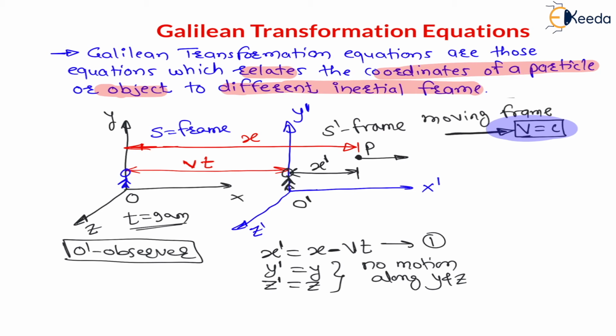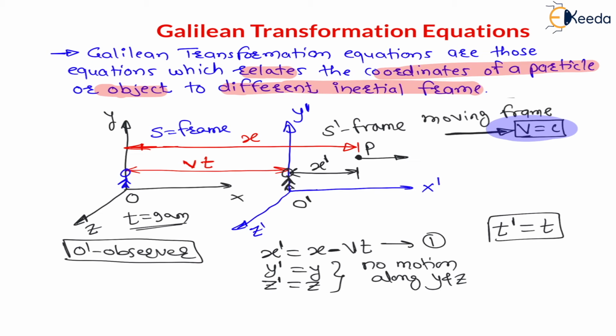After coming home, after traveling so much distance, the clock in the home as well as the clock in the car will show the same time. Means again here time is constant. For Galilean transformation equation, time is constant. Therefore, T dash is equal to T. Right, this is the fourth equation.